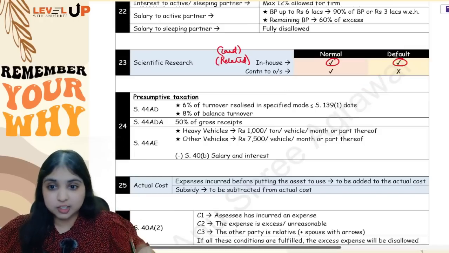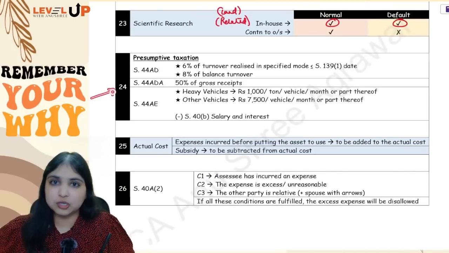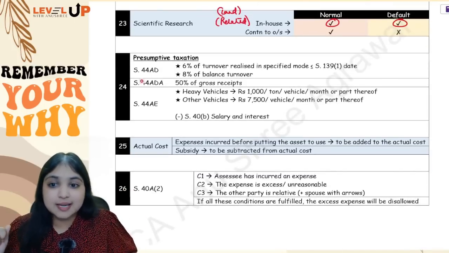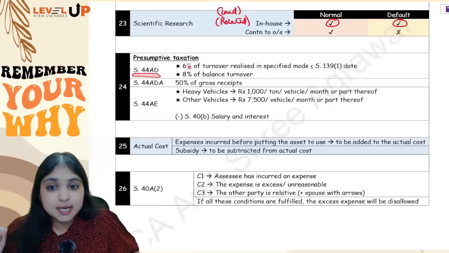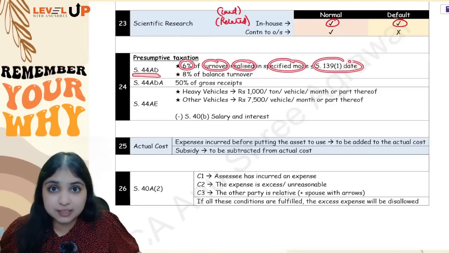This is your 23rd adjustment. Then comes your 24th adjustment. This is about presumptive taxation. You have 3 presumptive taxation sections, guys. In section 44AD, 6% of turnover which is realized in specified mode within 139(1)(8).